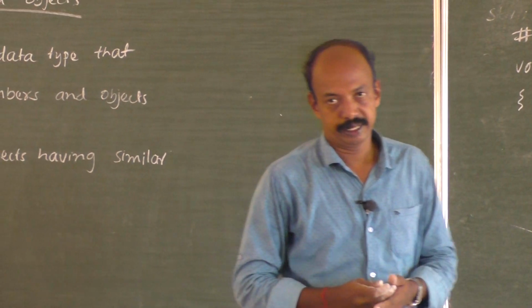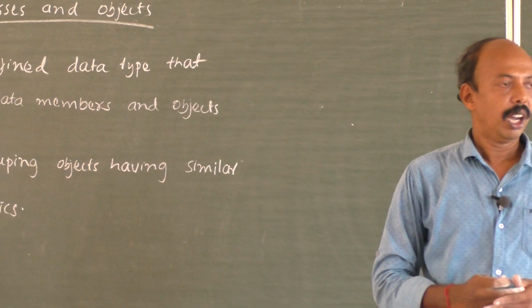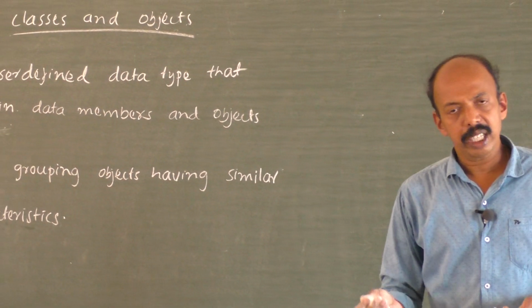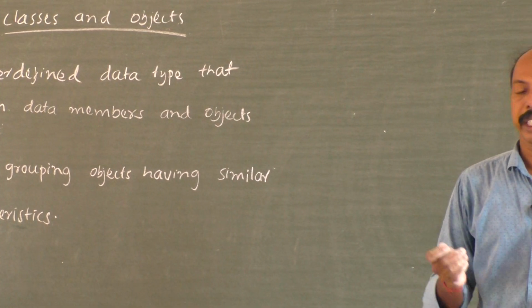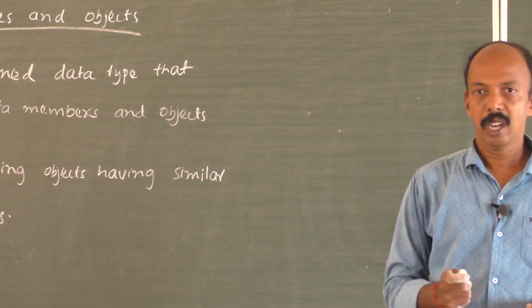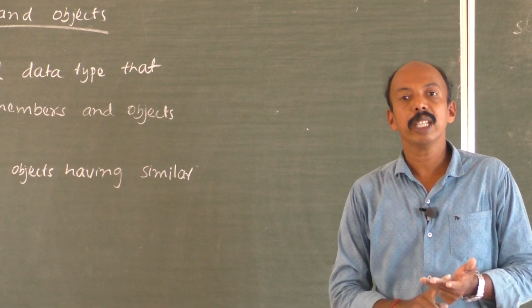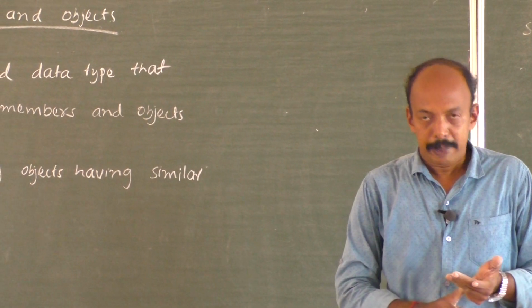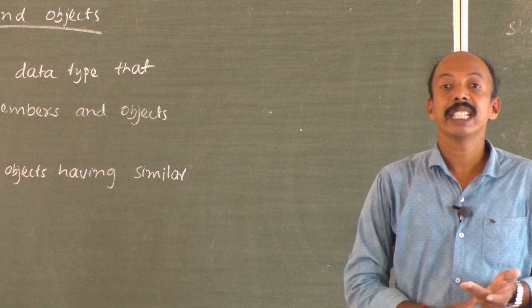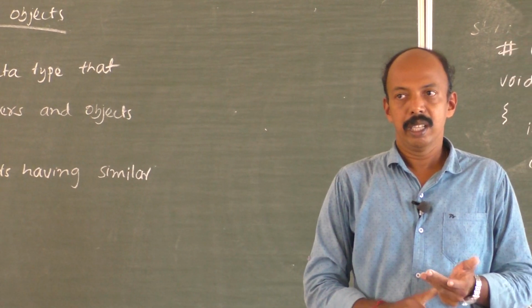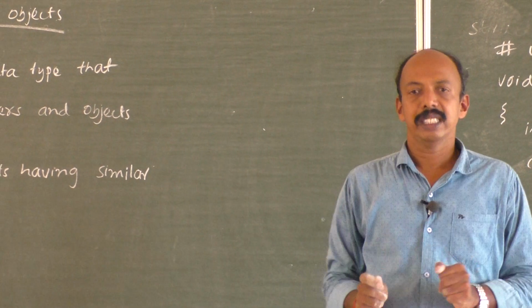What is a class? In general, or in real life, we can talk about a class of animals, or a class of birds, or in the college itself, we can talk about the class second year PCMC, second year SCBA, or second year ECBA. We are having different classes.